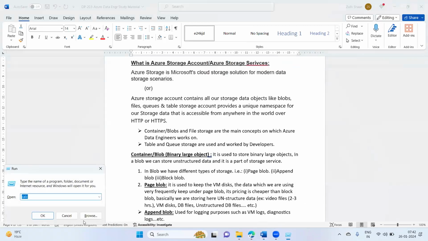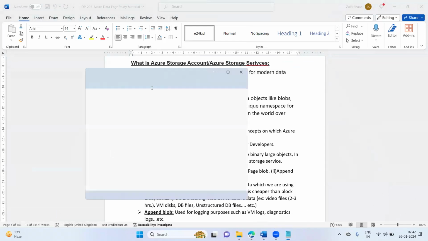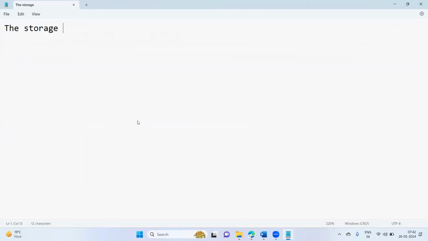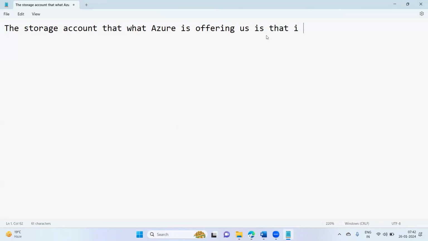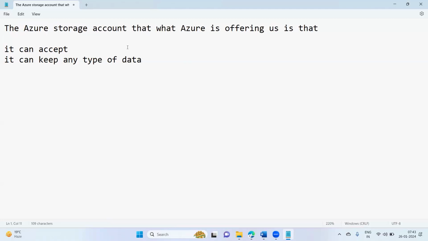So see here, the storage account that Azure is offering us can accept any type of data.